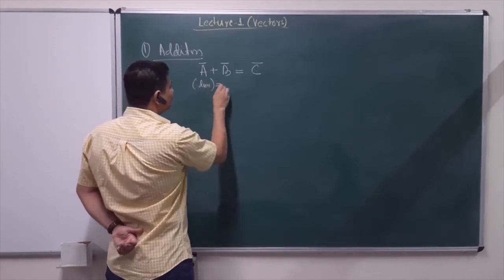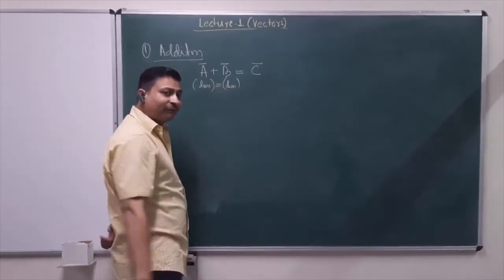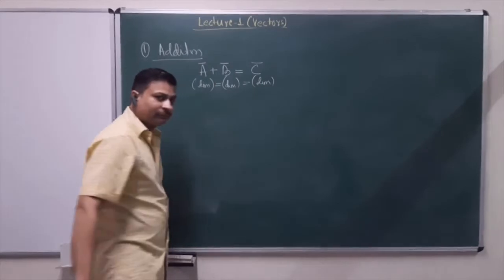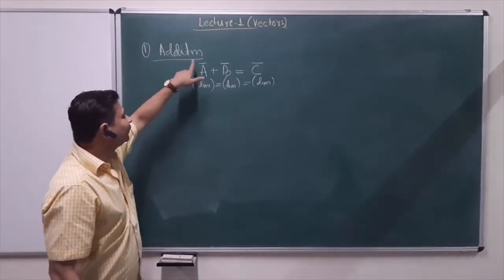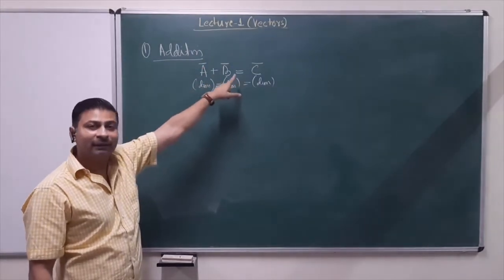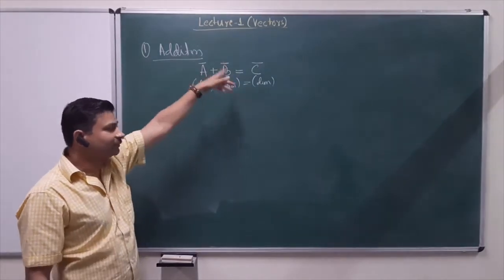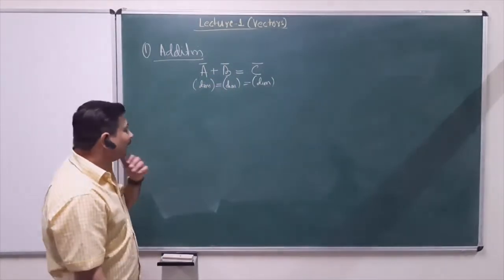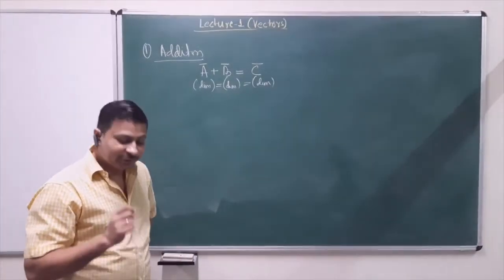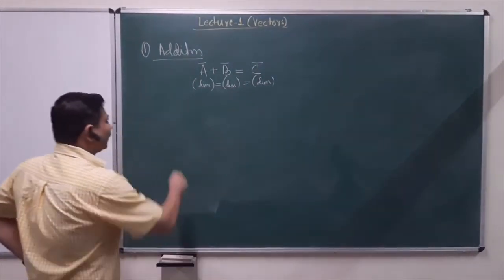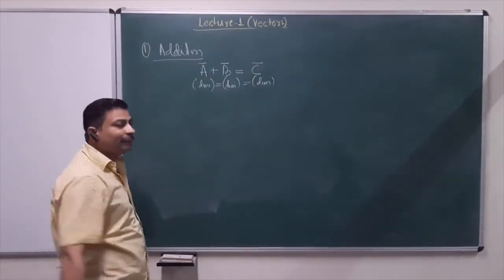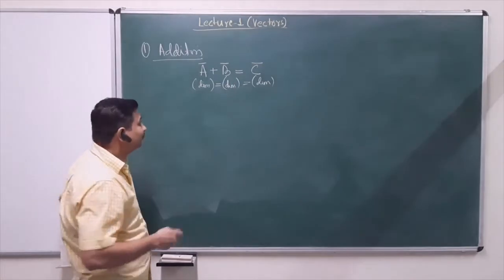the dimension of vector A has to be the same as the dimension of vector B, and the resulting vector C will also have the same dimension. So again, just to give an example, a length vector can only be added to a length vector, and that will again give me a length vector. We cannot add a length vector to a force vector and then expect something to come out of it. And that's how we can see the importance of attributing the dimension to the physical vectors. Once we have taken this as an implicit rule, then the algebraic manipulations are more or less the same as for the usual numbers.